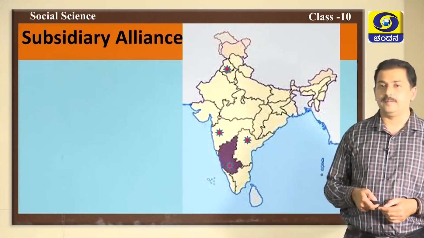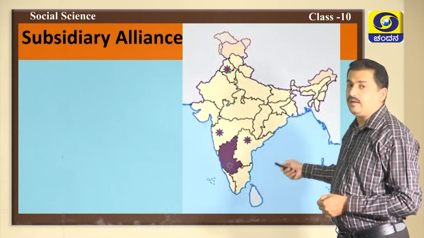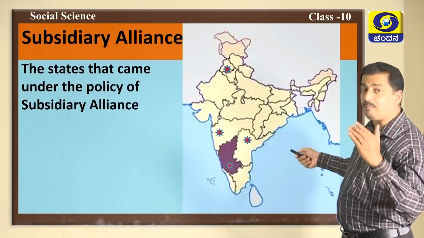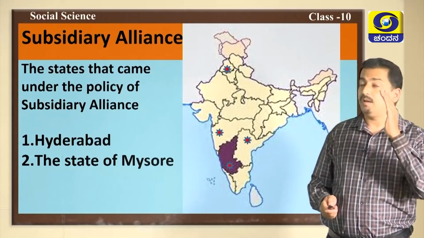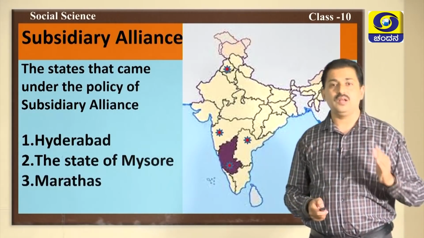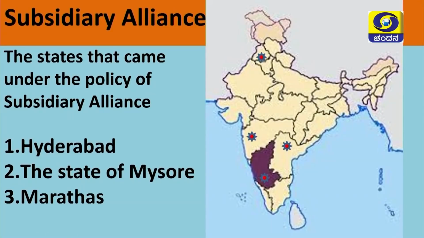First of all, see here the states that came under the policy of subsidiary alliance. Number 1, Hyderabad. Number 2, the state of Mysore. Number 3, the Marathas, and number 4, the Sikh kingdom.